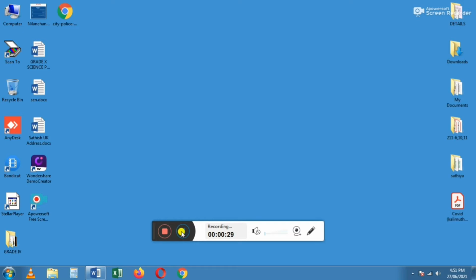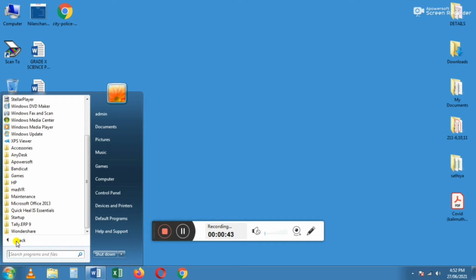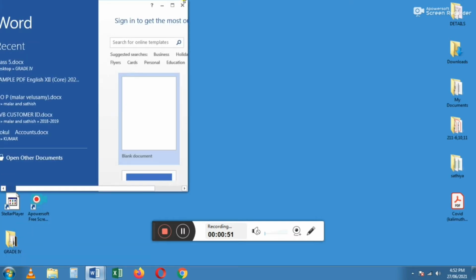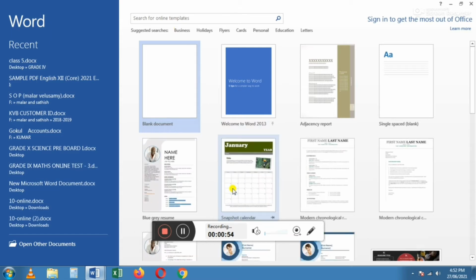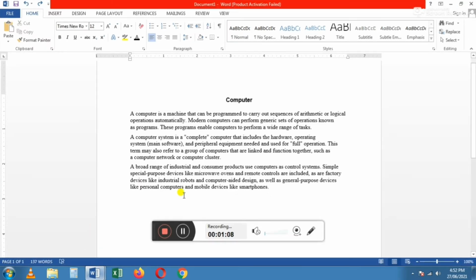For that we need the Microsoft Office Word window. To open the Microsoft Word window, go to the Start button, click All Programs and select Microsoft Office. From this list, you have to choose Microsoft Word. This window will appear. In that window, choose the blank document. That is, click the blank document. The Microsoft Word window will open. I have already typed some paragraphs.